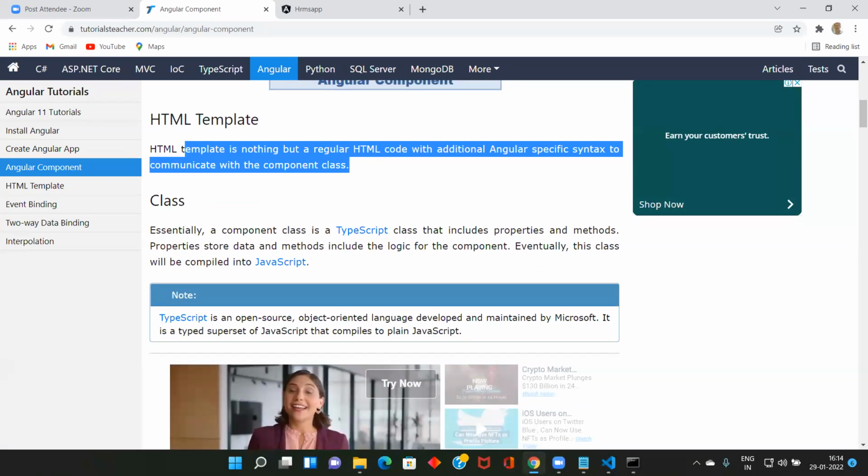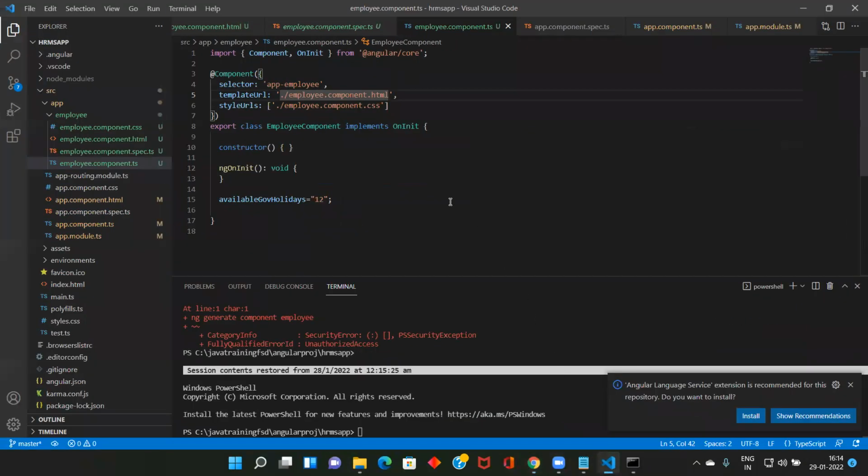So from where will your HTML get data? This is HTML, right? This HTML will always get data from the component class. Here we give 12, right? So your template will get all the data from the component class. So an Angular component is nothing but one component class.